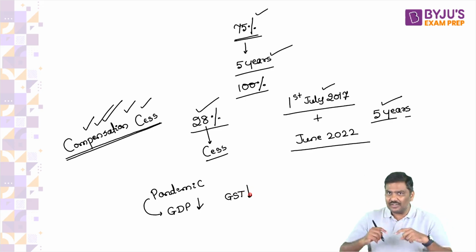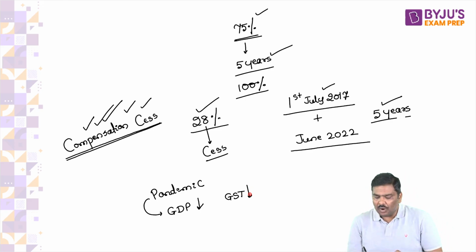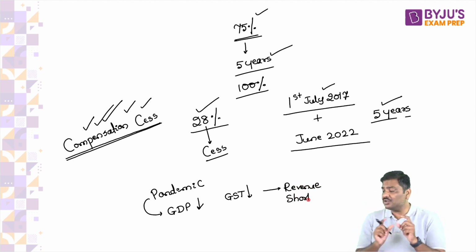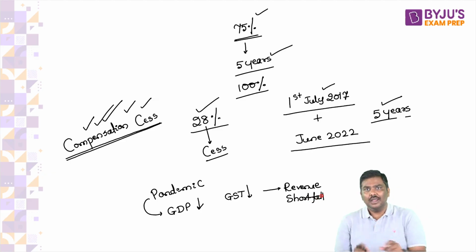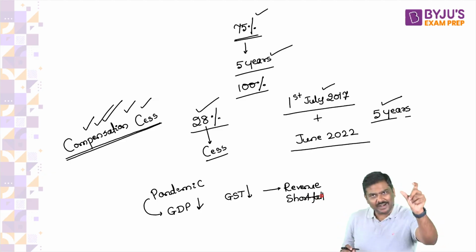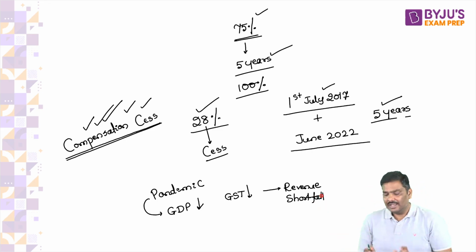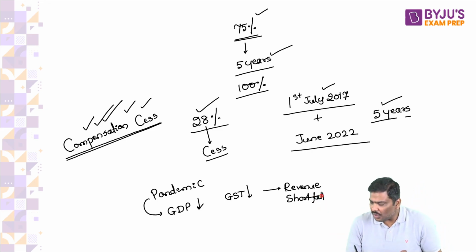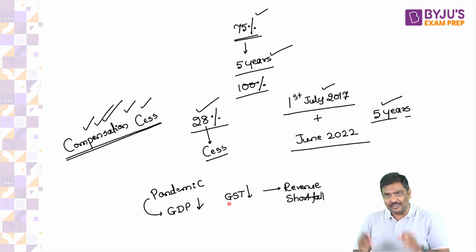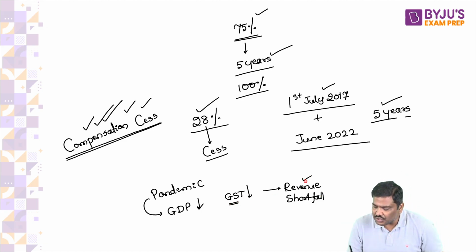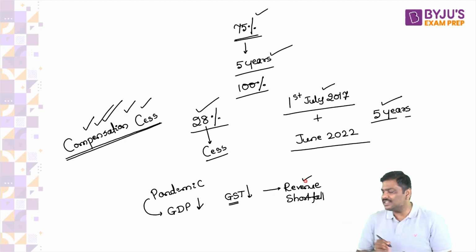And if GST goes down, please tell me what will happen to the revenue shortfall for the states? Please understand revenue shortfall. What do you mean by revenue shortfall? The difference between expected revenue and actual revenue collection. If GST goes down, don't you think the revenue shortfall will start increasing?